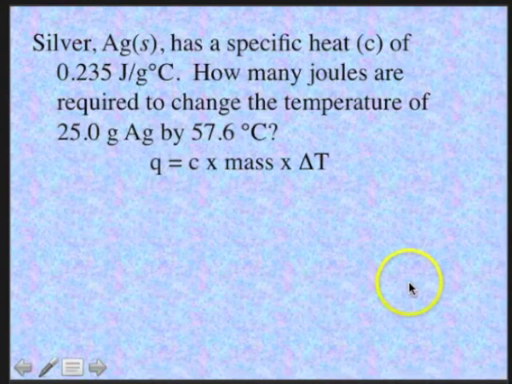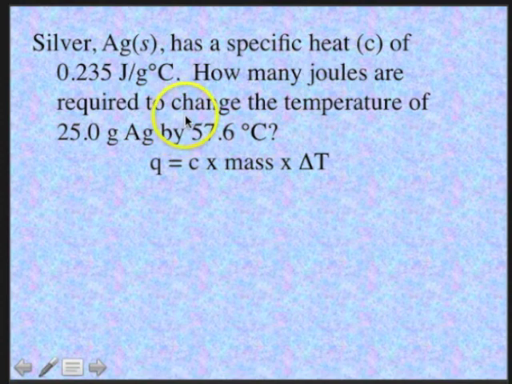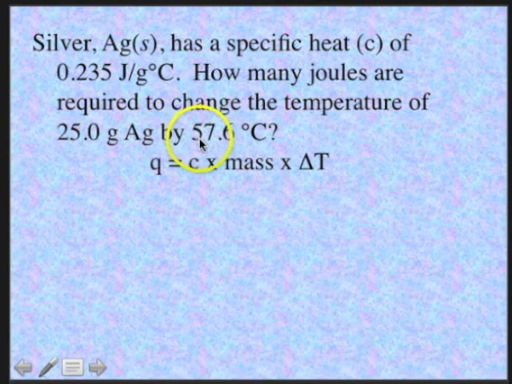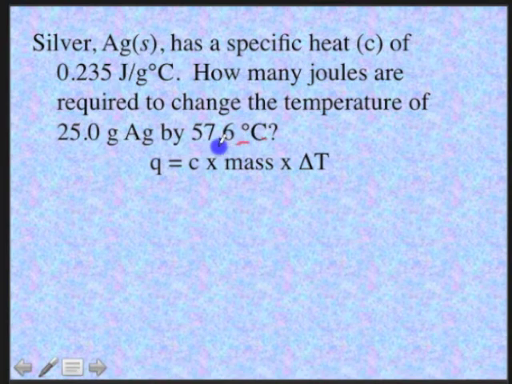So now we have a problem. Solid silver has a specific heat of 0.235 joules per gram degree C. How many joules are required to change the temperature of 25 grams of silver by 57.6 degrees C? So note that this is really the change in temperature.